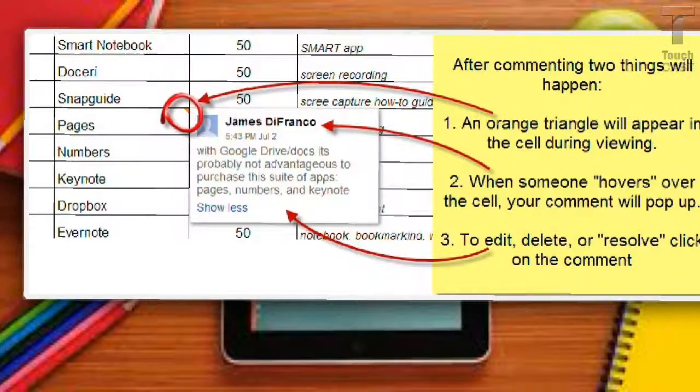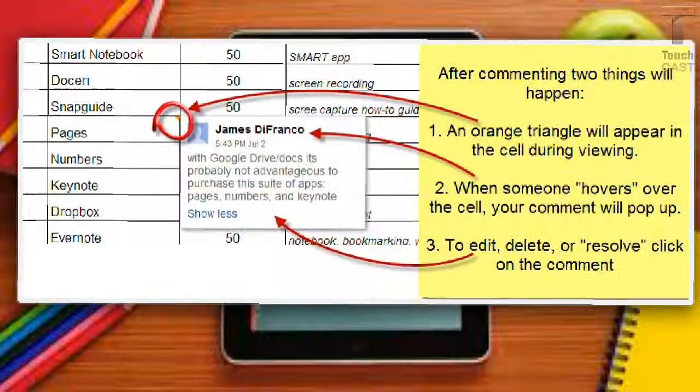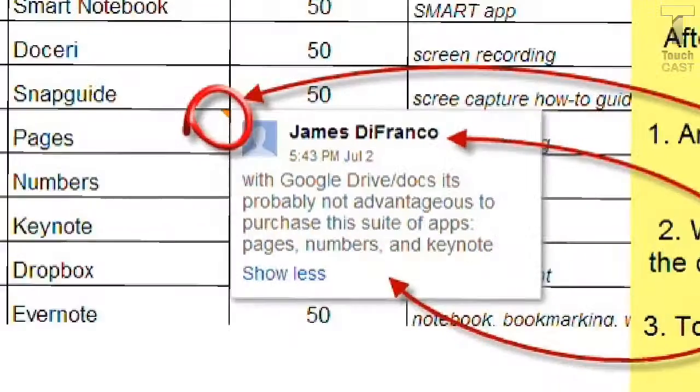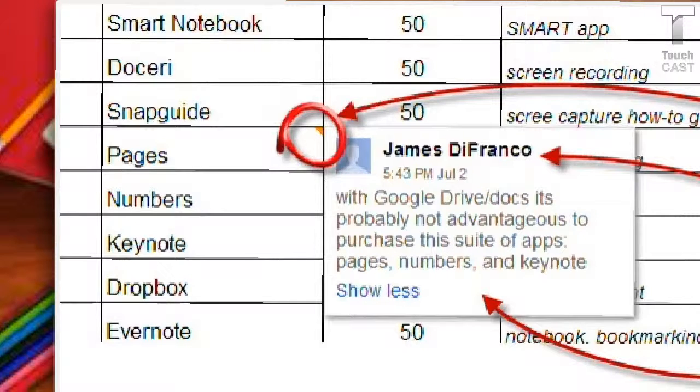Then what happens? Two things. First, the cell, notice this is a screen clipping from a different comment, the cell that you were working in now has a little orange triangle. This is important, that even if you aren't inserting comments, if you see a little triangle next to something, you know that someone's made a comment about that app.